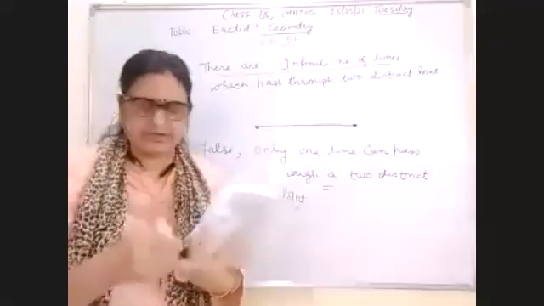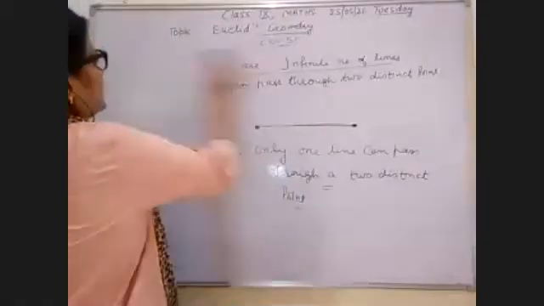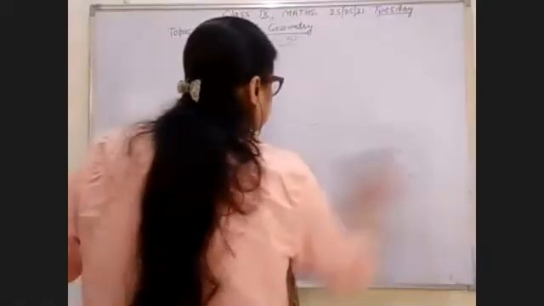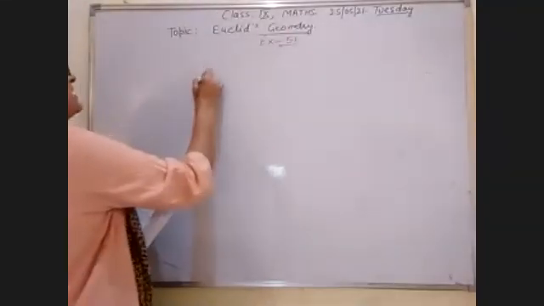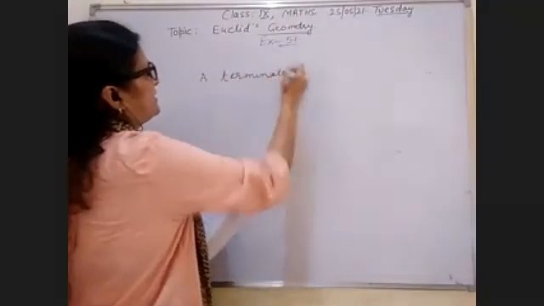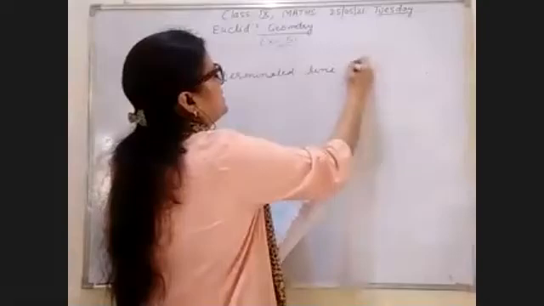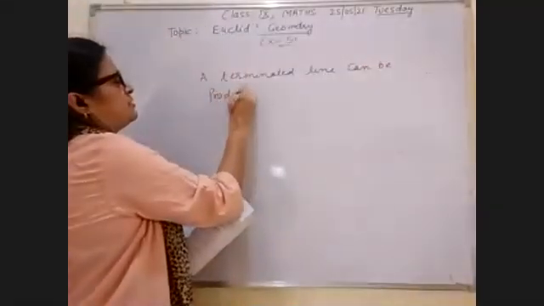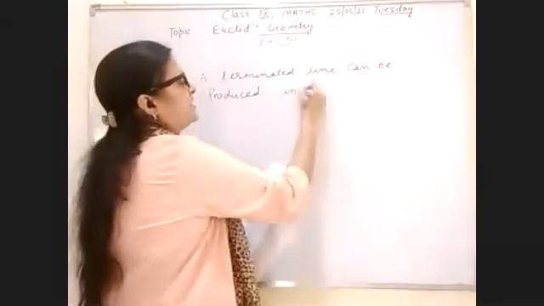Note down this statement also and the answer also. And now the third part of the first question is: a terminated line. You can call the terminated line the line segment also. A terminated line can be produced indefinitely on both sides.